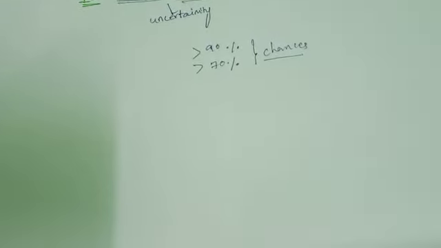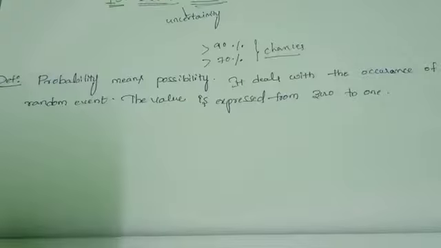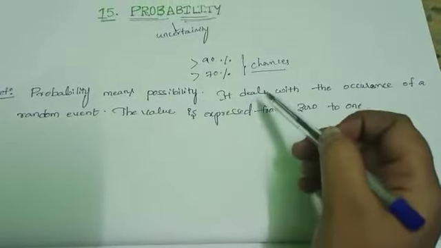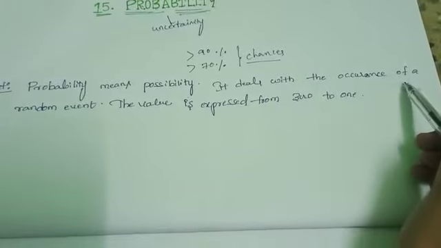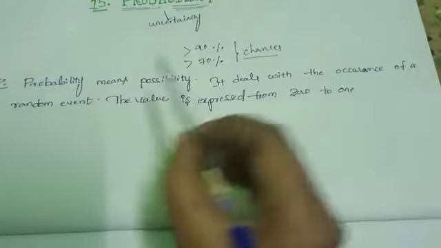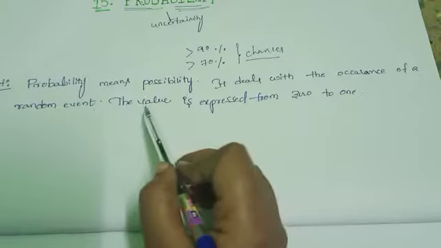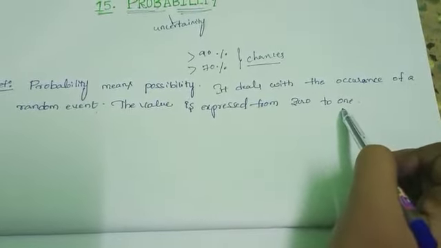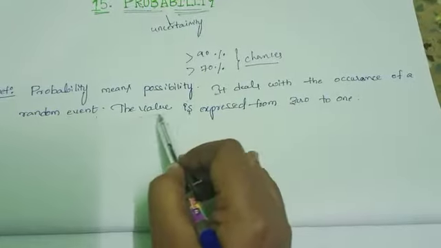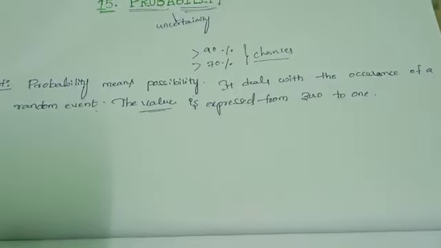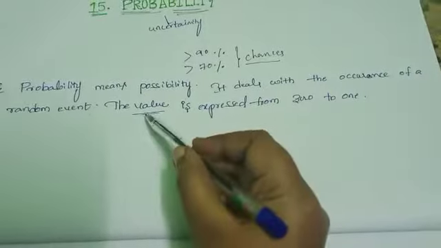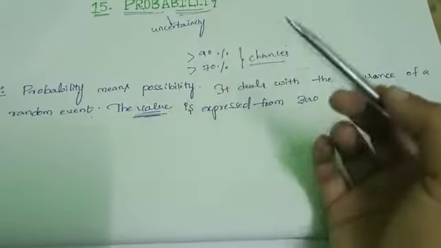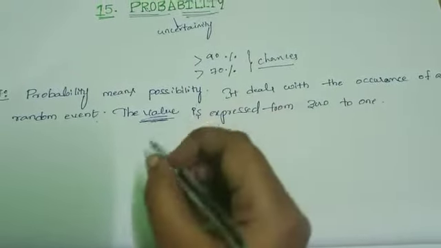Okay. So, see the definition. Probability means possibility. It deals with the occurrence of a random event. The value is expressed from 0 to 1. How to find the probability of any event?